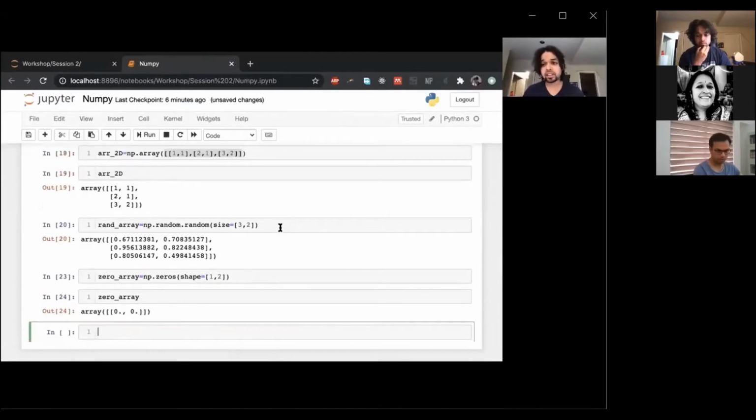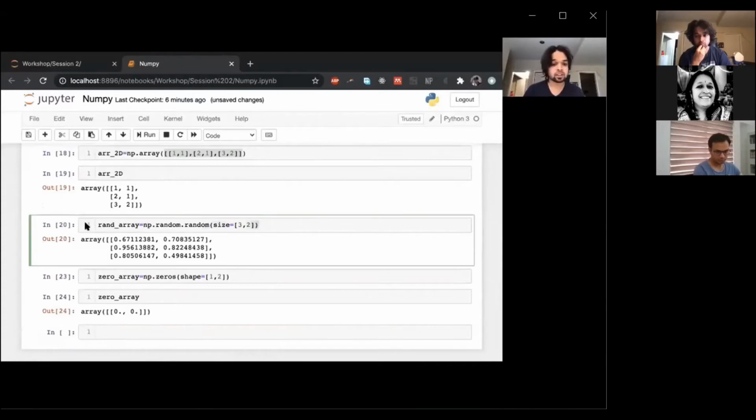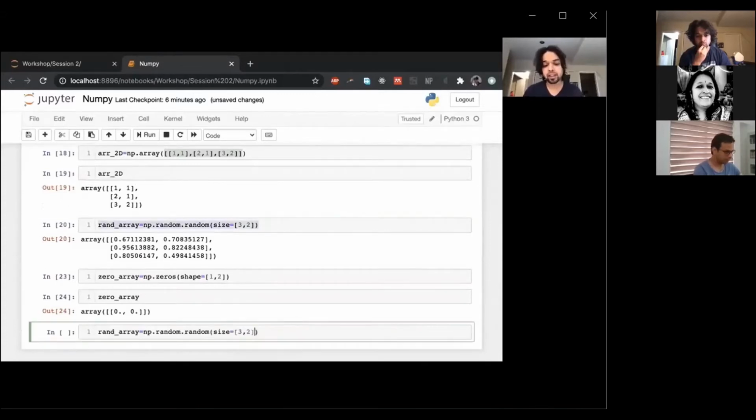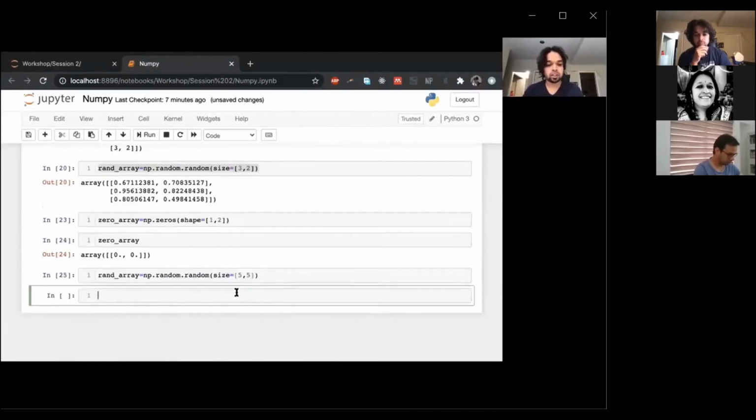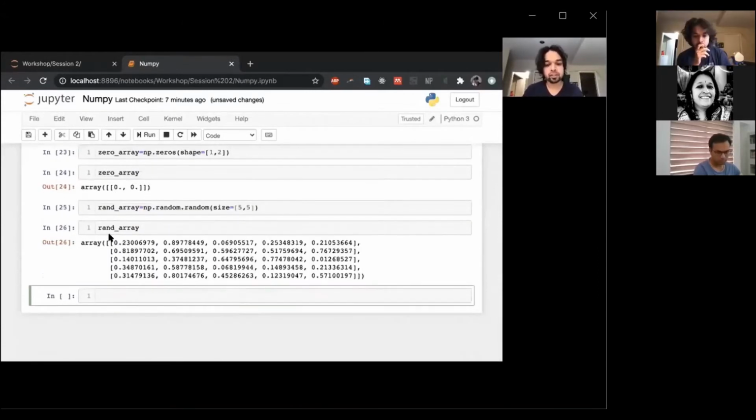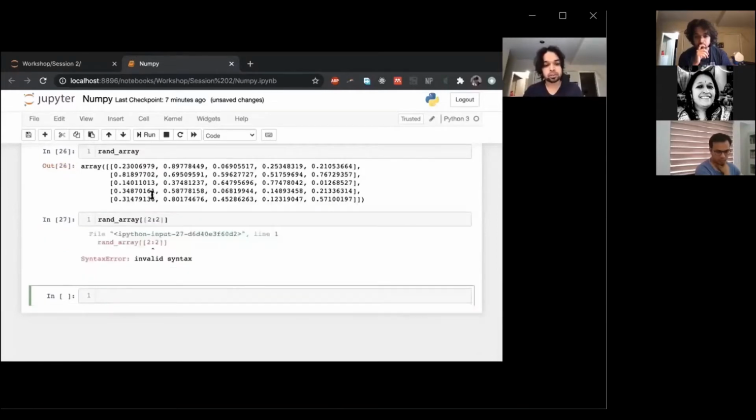Now let me take a larger array and show you how to subset two-dimensional arrays. Let me make another random array of size 5 comma 5. And take a look at my random array. This huge thing. 5 rows and 5 columns, right? And say I want only the first 2 rows and the first 2 columns. Sorry, these are not a list within a list. This is just the first 2 rows and the first 2 columns.